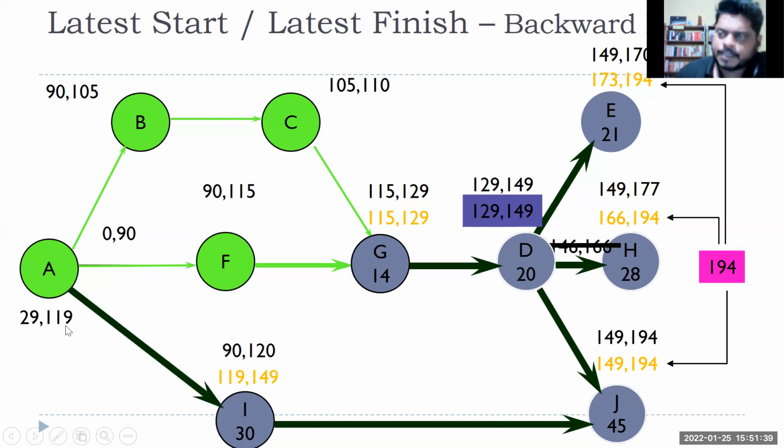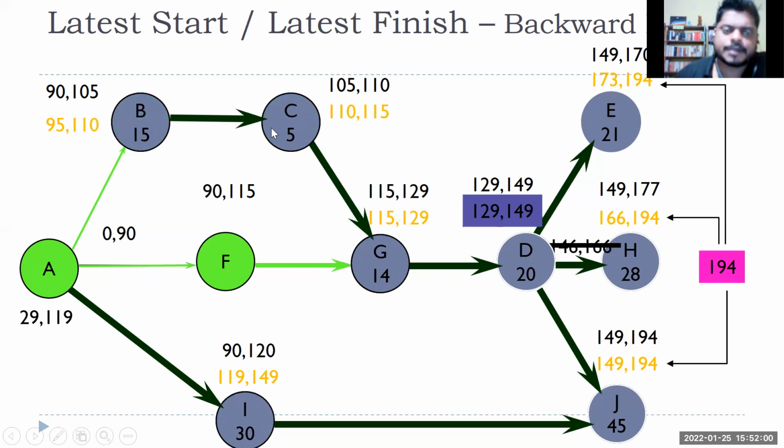So if I go by this task only, my activity A can be delayed by 29 days. It can start at 29 days and complete, because the duration is 90, by 119 days. But that is not the answer, right? Because we have to find out the other way also. This activity again, 115 minus 5, 110. Then B activity, 15 days. So 110 minus 15, 95, right?